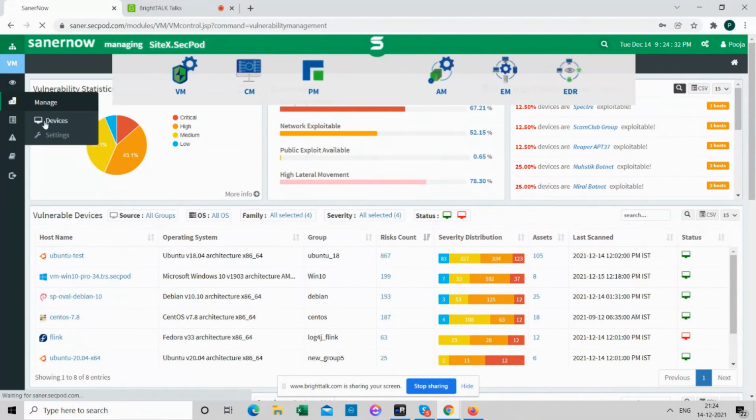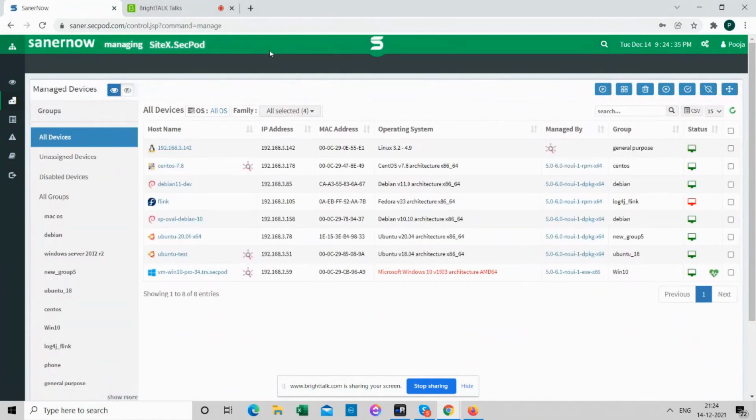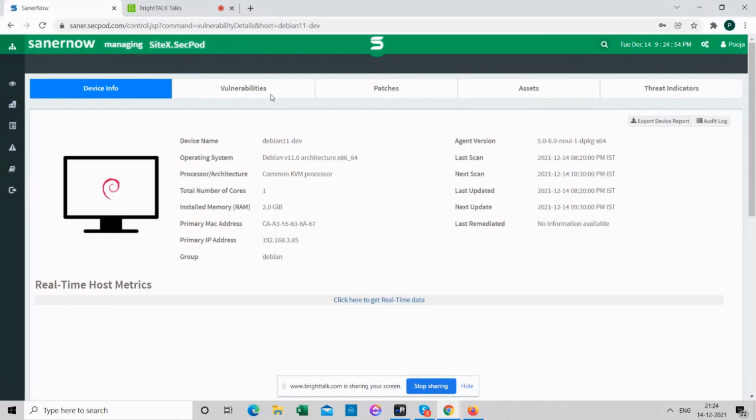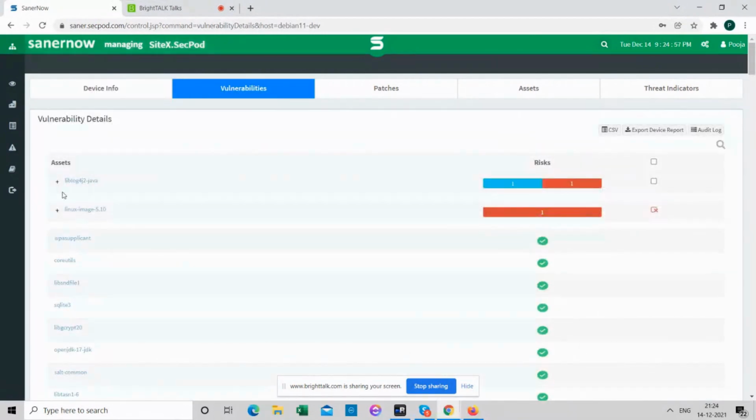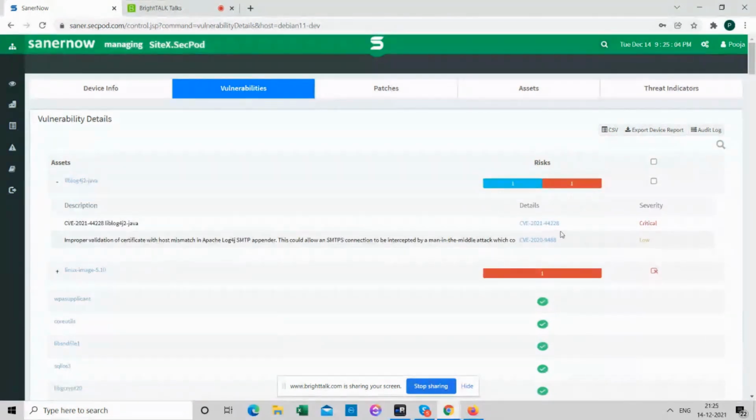Yeah. So for local scan, once an agent is installed on the device, it will be listed here. So you can just choose. I have a DBN11 device. I can select that and say scan now, which would scan the device, and it takes around 5 minutes for the scan to complete. And you can then go in and check if you are affected. We do see the vulnerable component, liblog4j, which we are talking about, and the CVE that we have been discussing in this webinar, 44228, is affected.